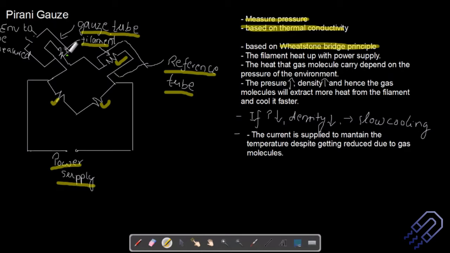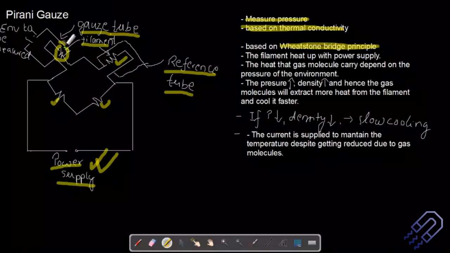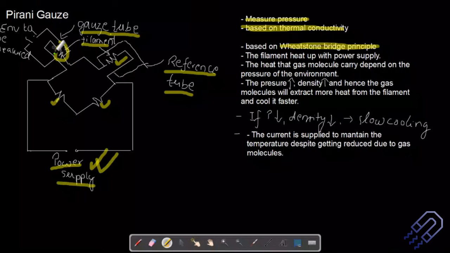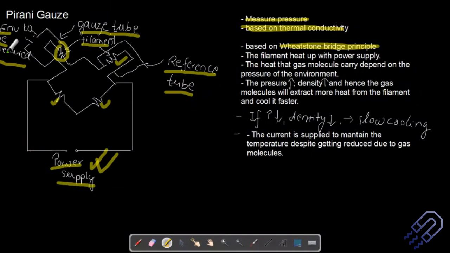As soon as a molecule comes and interacts with this filament, there will be a change in the resistance of the filament. As soon as the change in resistance is there, we will adjust the power supply so that the resistance remains the same. How much power supply is given to maintain the resistance at the same value gives me an idea for indirectly measuring the pressure inside this environment. That's the logic. So it's an indirect method, but it's quite an accurate method.